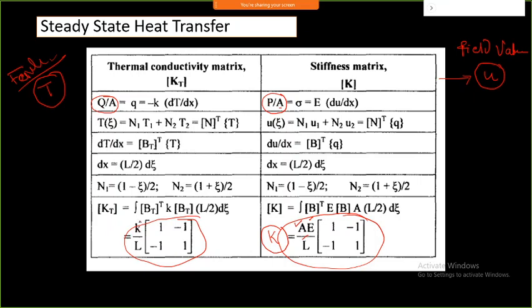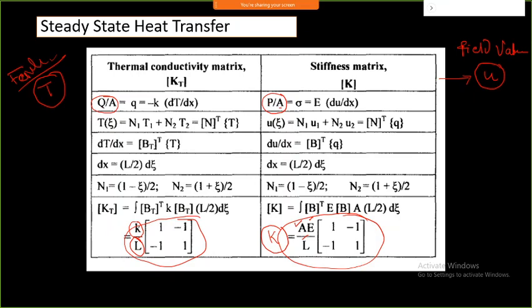Here, in temperature analysis, you only change the thermal conductivity value and the length of my component. That way only this will change, which will give me the thermal conductivity matrix. If I substitute A, E, L, I get a structural stiffness matrix like this. So this is the way we can do a comparison and do the analysis.